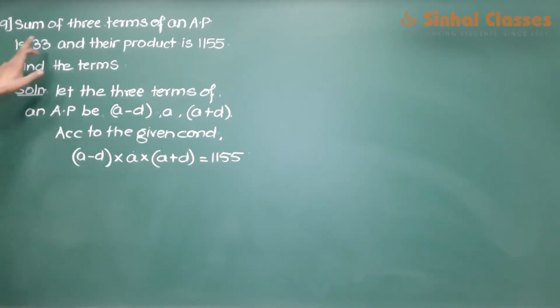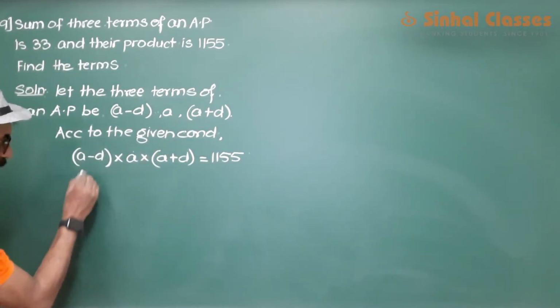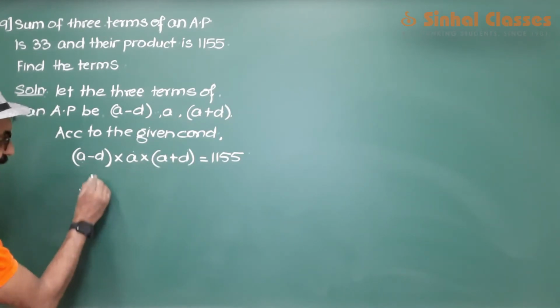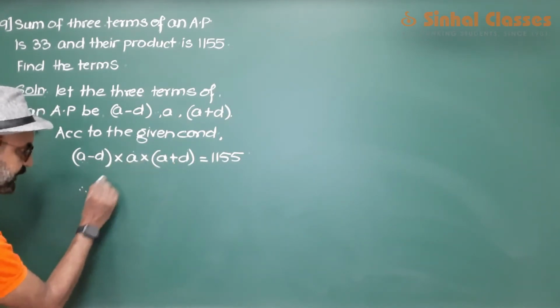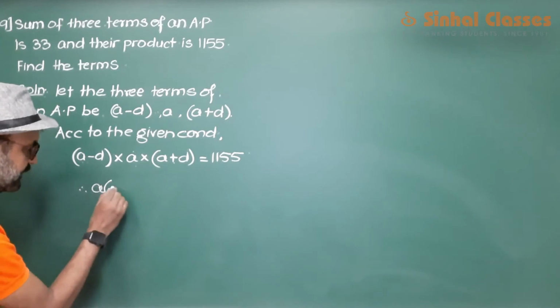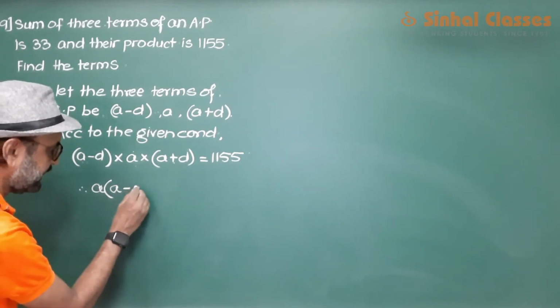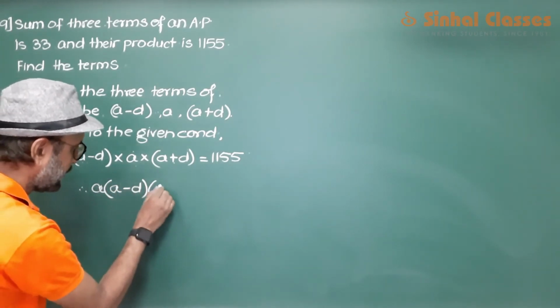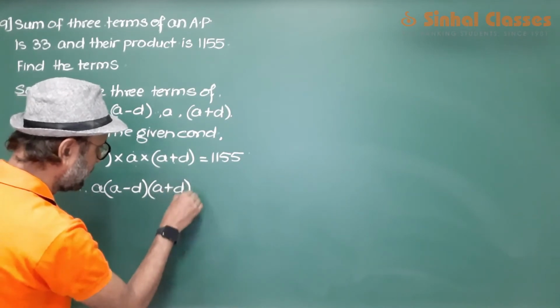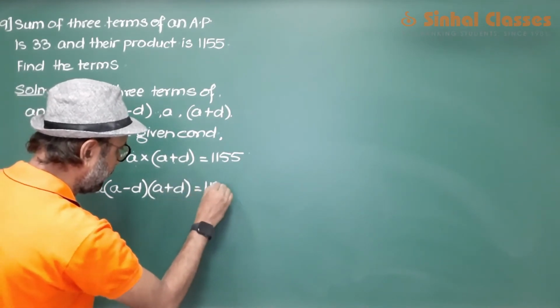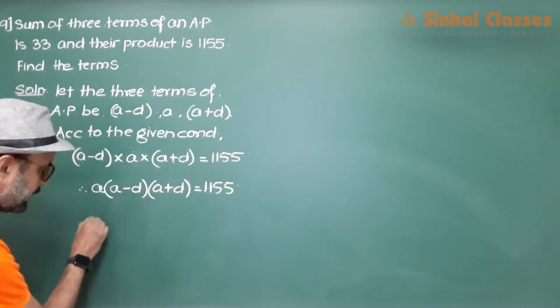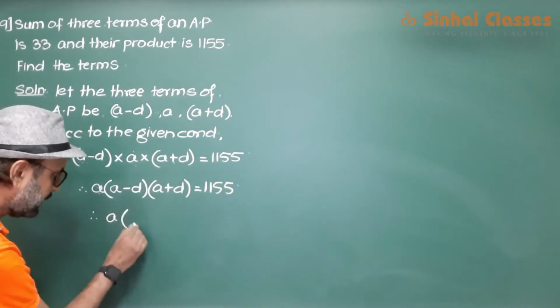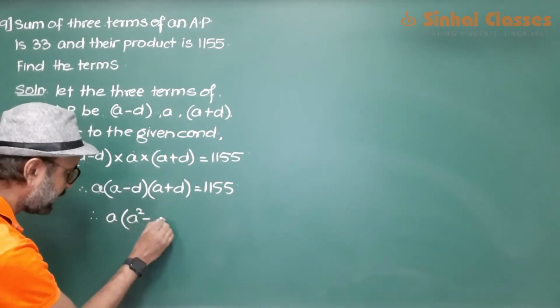Now, sum of the three terms of an AP is 33. This is another condition that we have. We'll use it later on. Now, we have this as a minus d into a plus d multiplied by a, which is 1155. So a squared minus d squared.